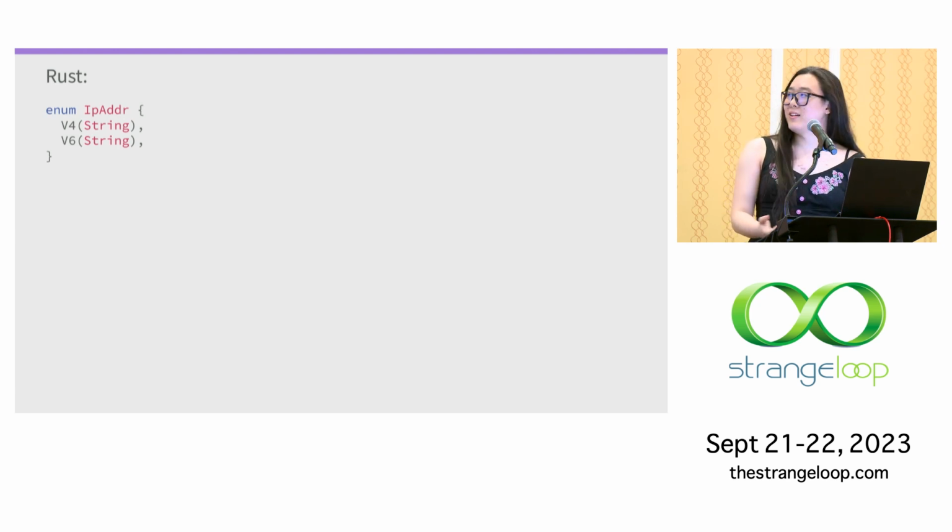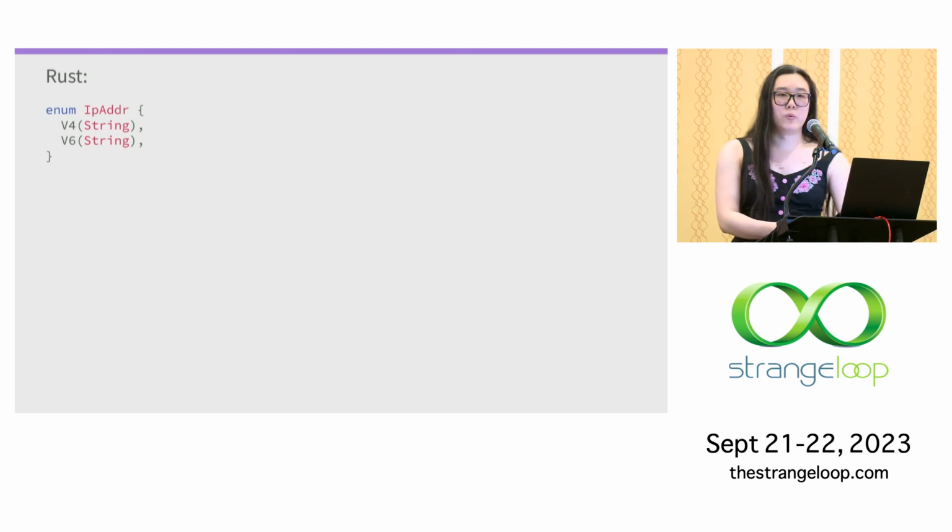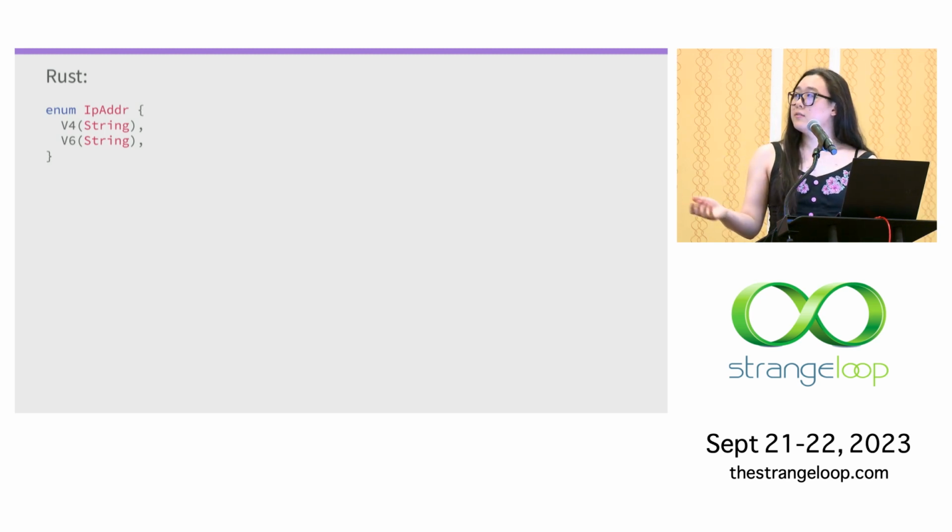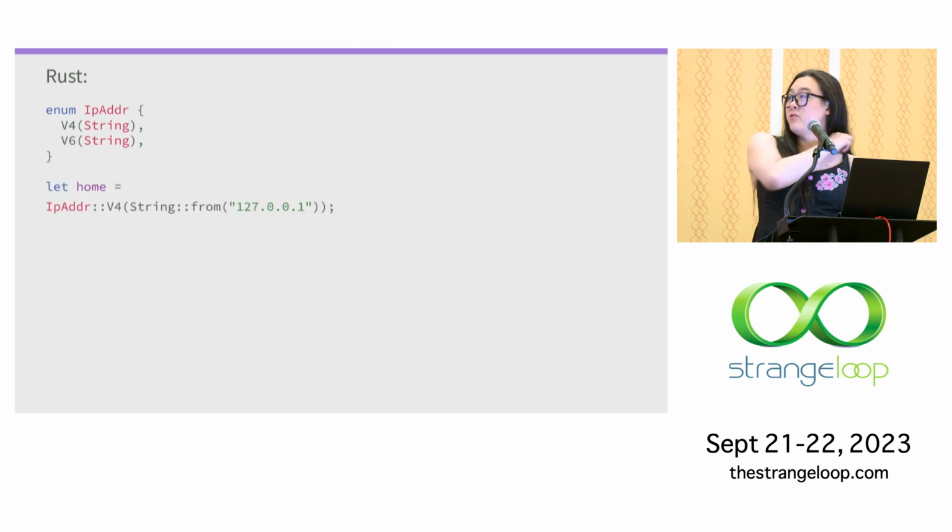A sum type is a data type where each instance has to be one of a fixed set of options called tags. So here an IP address can be either a v4 or a v6. And then each tag can also contain a data type within it. So in this case, string, which will contain the address itself. And then you can construct an instance of the sum type with a value that's wrapped in one of these tags. So here we see this is a string literal wrapped by v4.